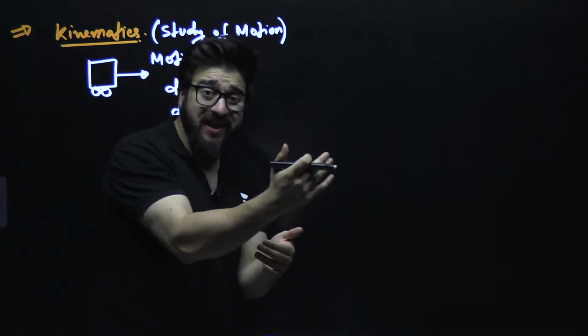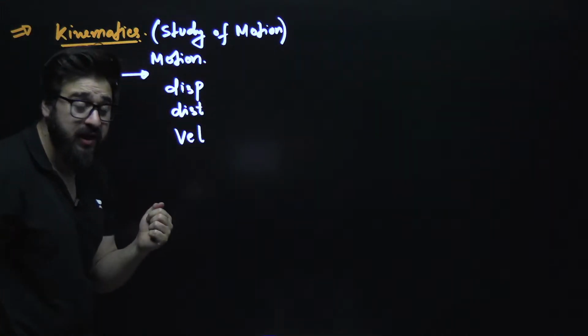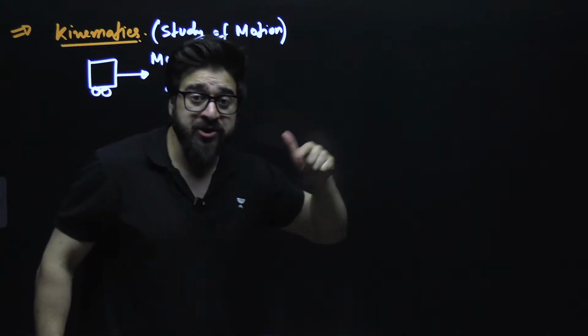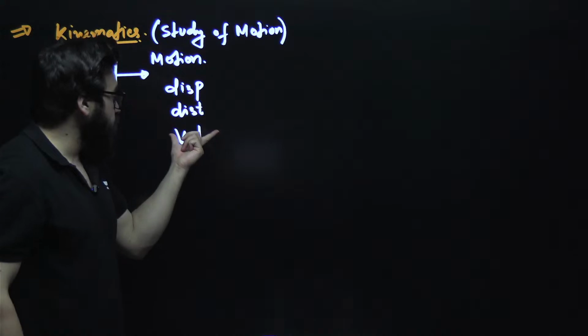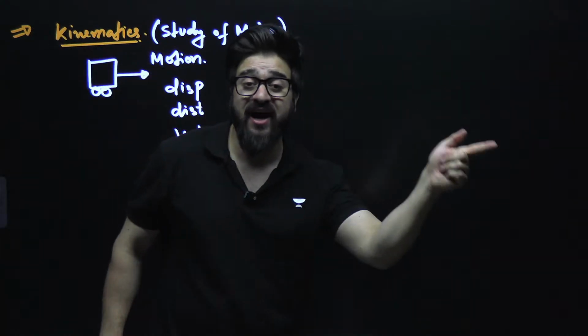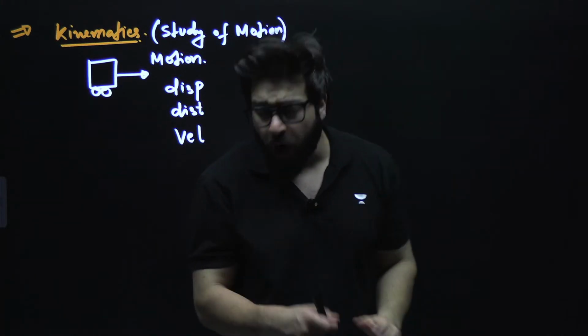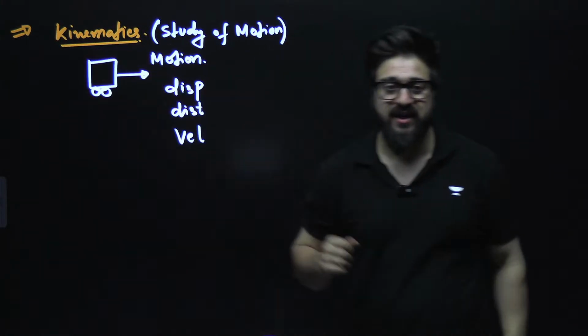So simply remember, when it comes to kinematics, we talk about motion. And what do we study in motion? The displacement of the car: if the car is in motion, how much displacement it will cover, how much distance it will cover. We talk about the velocity, how fast the car is moving, how fast the velocity is changing. All of these things we discuss in kinematics.